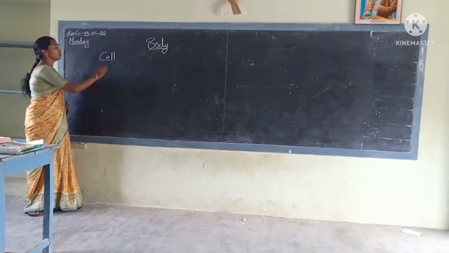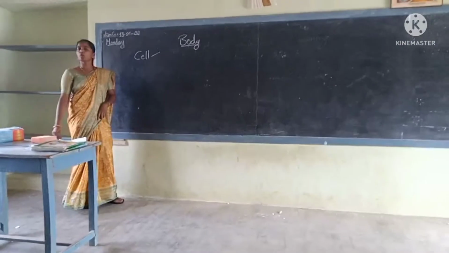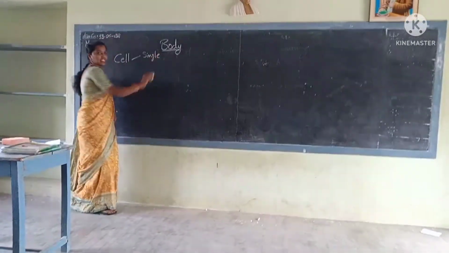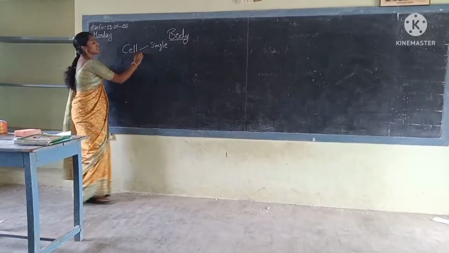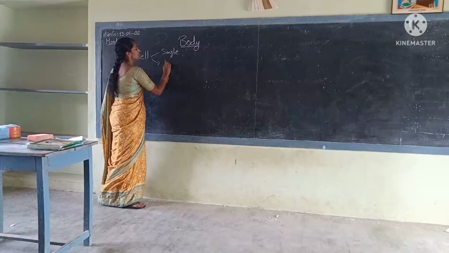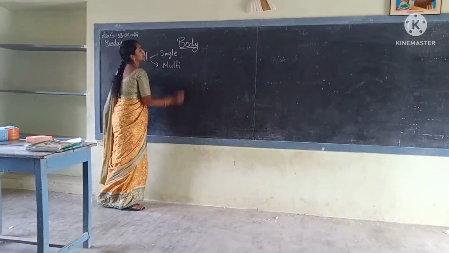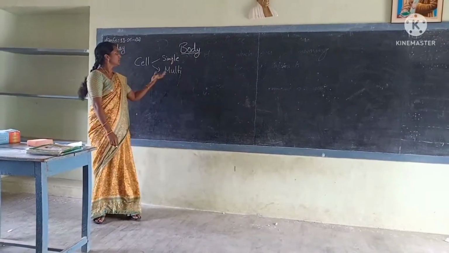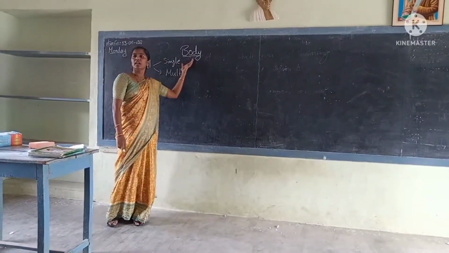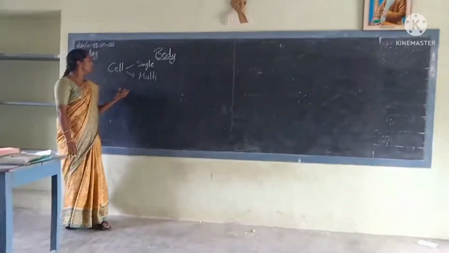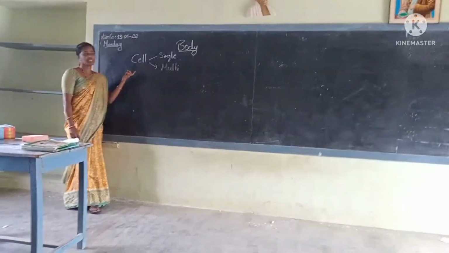Some organisms are made up of only a single cell. Some organisms are made up of many cells. Single-celled organisms are called unicellular organisms. Multicellular organisms are made up of many cells.